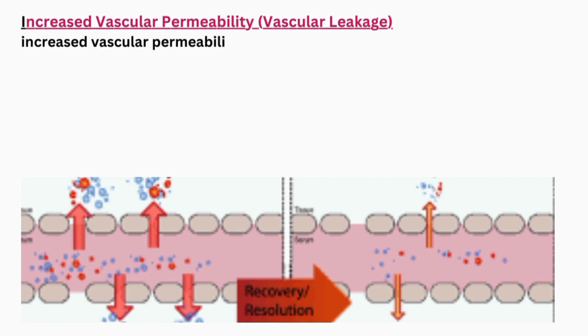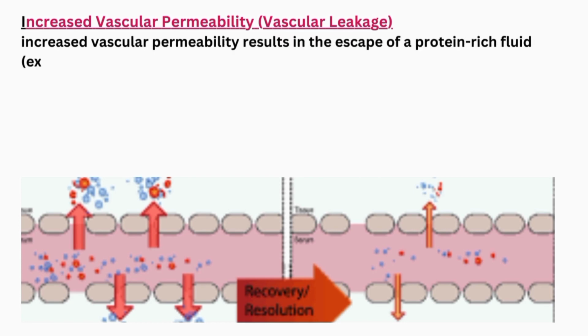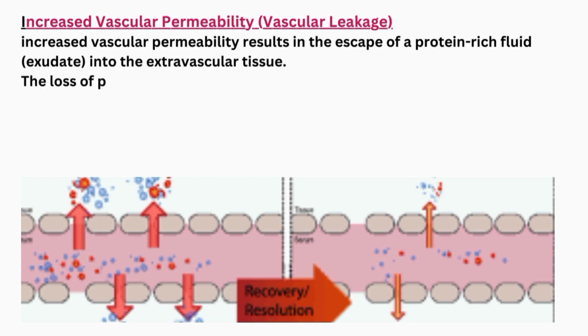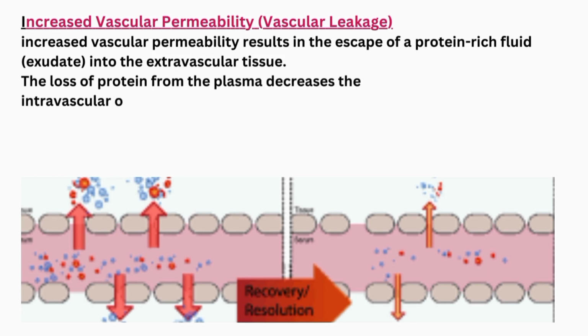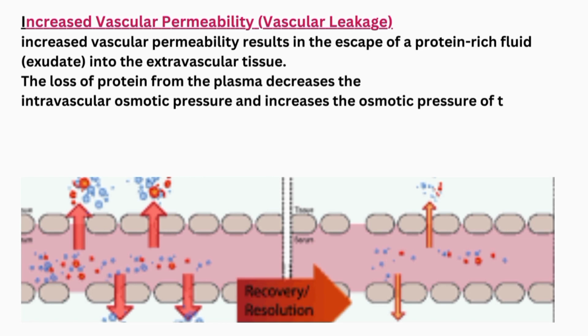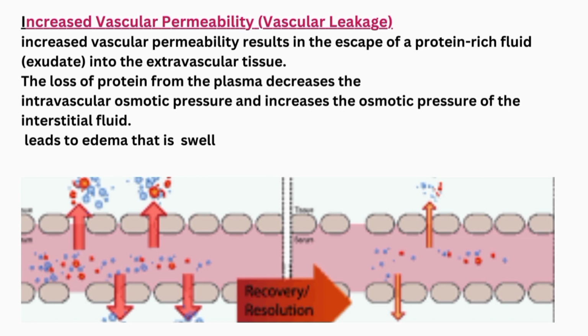Due to vasodilation, there is an increase in the blood flow and that will lead to an increase in the vascular permeability, which results in the escape of protein-rich fluid, which is called exudate, into the extravascular tissue. The loss of protein from the plasma decreases the intravascular osmotic pressure and increases the osmotic pressure of the interstitial fluid. That will cause edema or accumulation of the fluid at the site of injury and it leads to swelling.